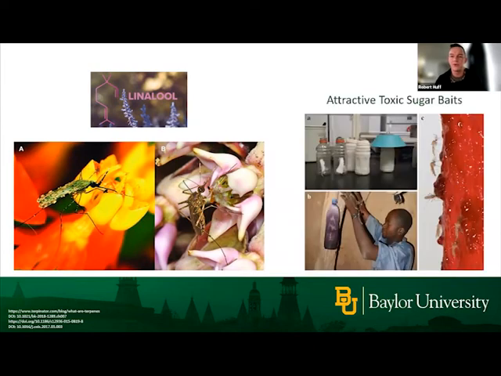And another reason this is important is because we could utilize this information in the form of attractive toxic sugar baits. So a toxic sugar bait is essentially a bait and kill station that is composed of a sugar solution, some sort of attractive odor, and a toxin. So when a mosquito comes and finds this, it'll take a sugar meal, but shortly after doing so, it'll fly away and oftentimes either die or not be very reproductively successful due to the toxin itself. So this is a way that you can actually control mosquito populations in the local environment.